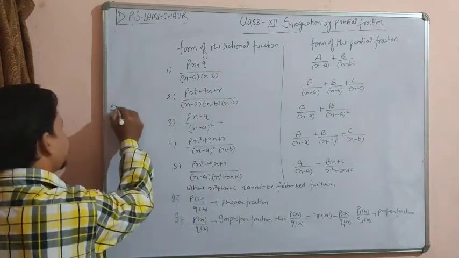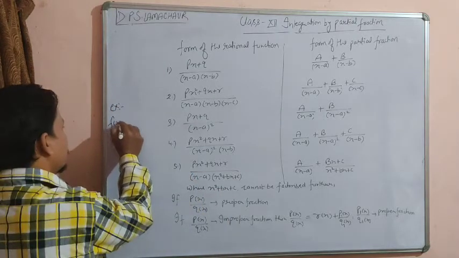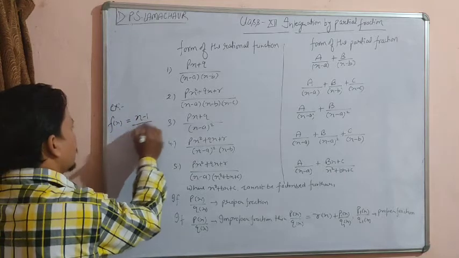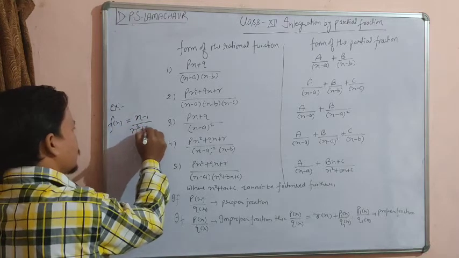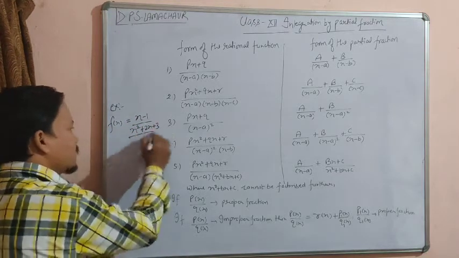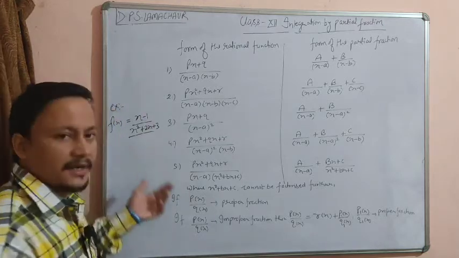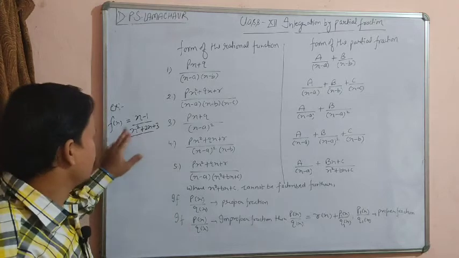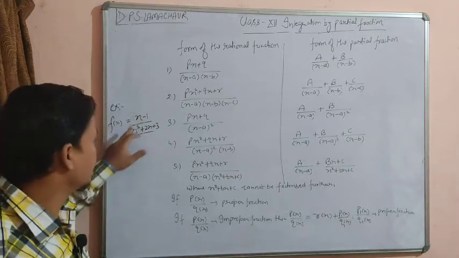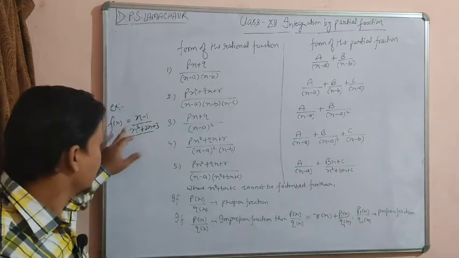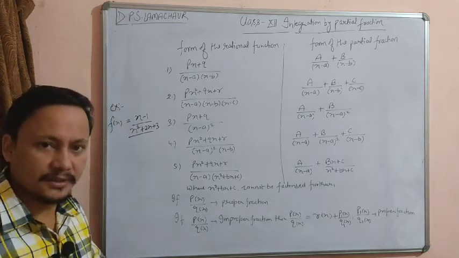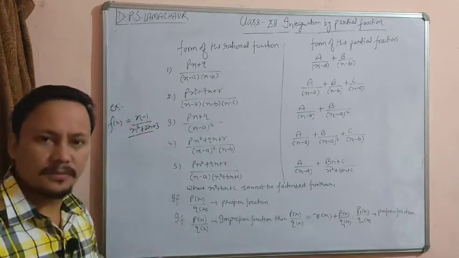For example, a function like x minus 1 upon x square plus 2x plus 3 is called a proper fraction. Why is it called a proper fraction? Because the degree of the denominator is greater than the degree of the numerator. If such a condition holds, then it is a proper fraction.